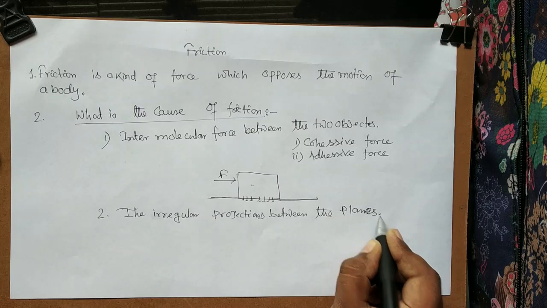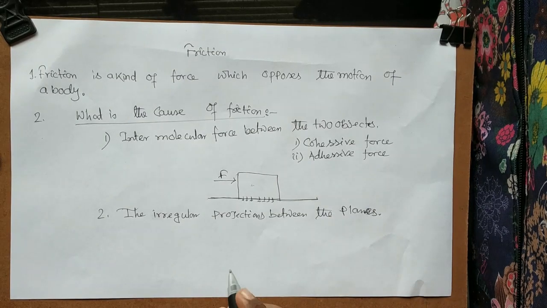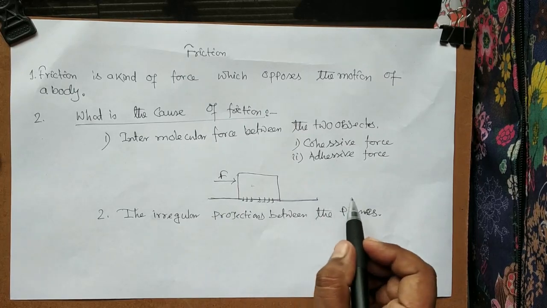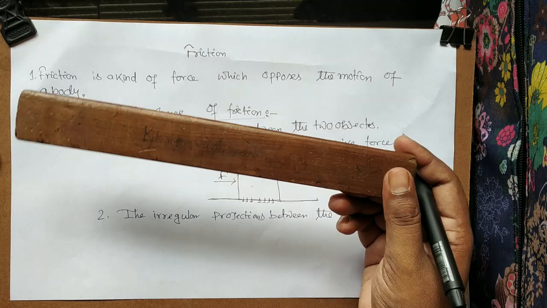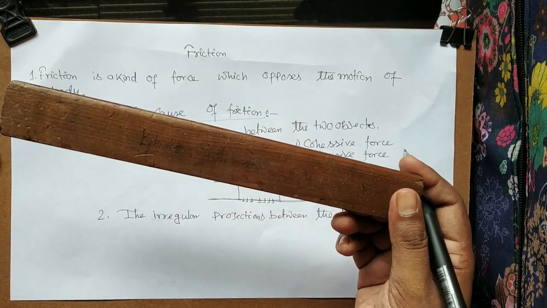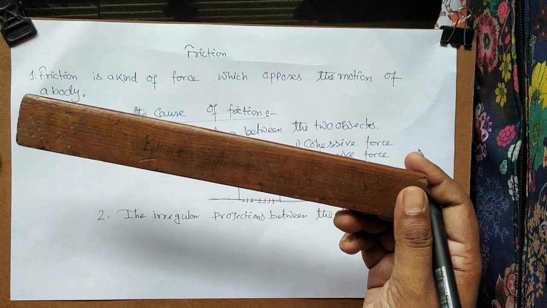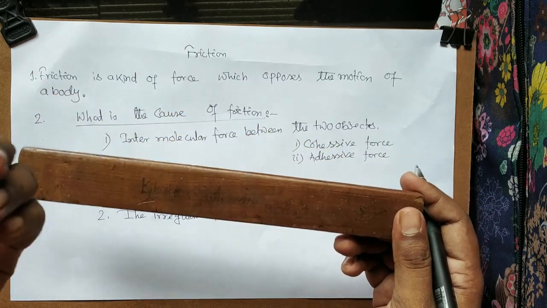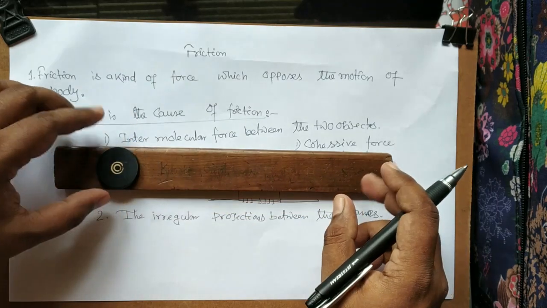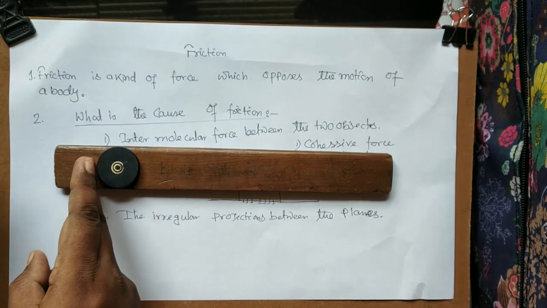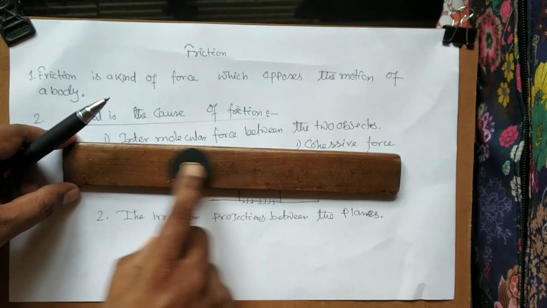What are the irregular projections between the planes? Assume whenever we see a surface, like this wooden surface, from a long distance, it seems very smooth. Here also, this one is also made of wood. Whenever I apply a force, after covering a certain distance it stops.